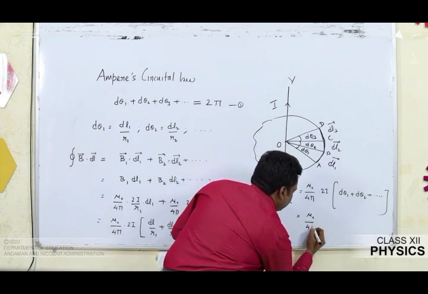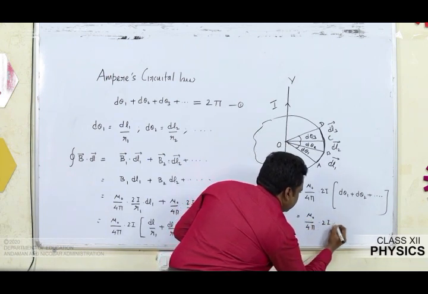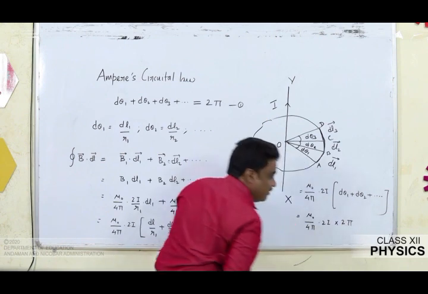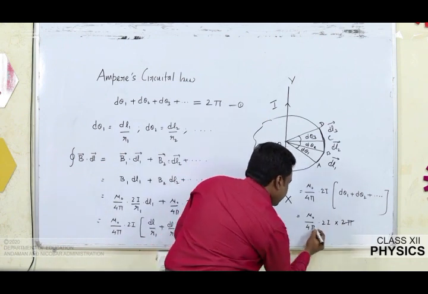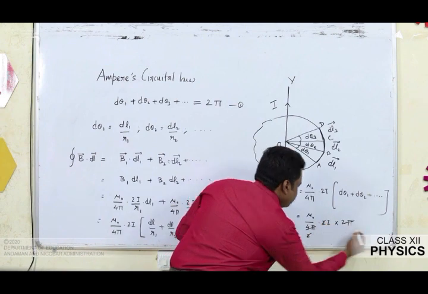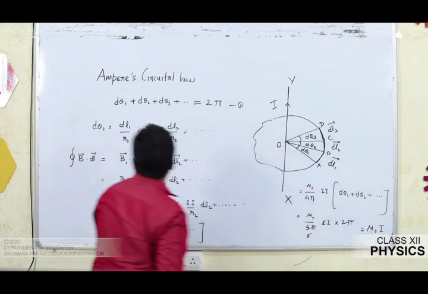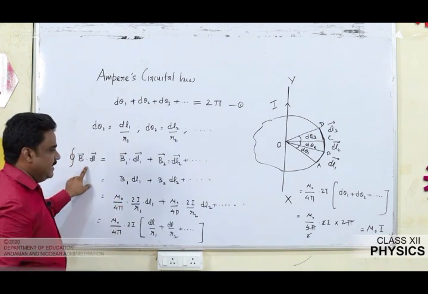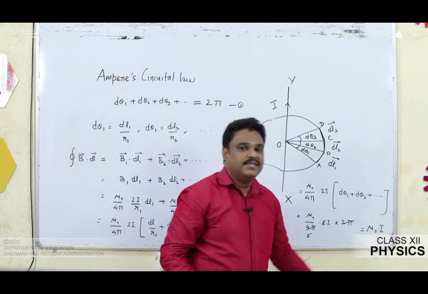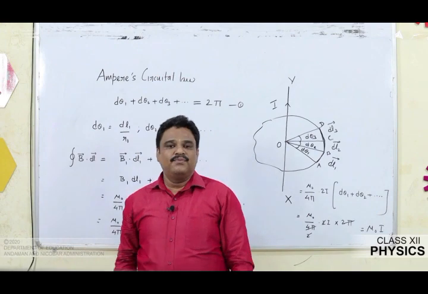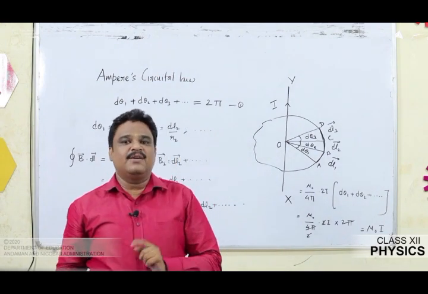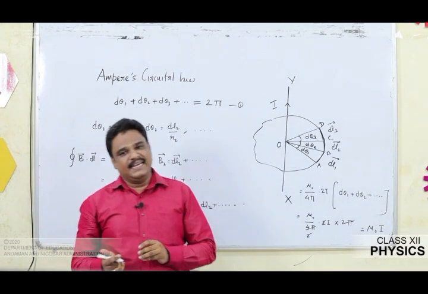So mu naught by 4 pi, 2I into 2 pi. We can simplify the case: the 2 pi and the 2 cancel off. What is left is, very clearly, mu naught I. So you started from B vector dot dl vector and arrived at mu naught I. So this is the proof for any arbitrary closed path around a current carrying conductor.